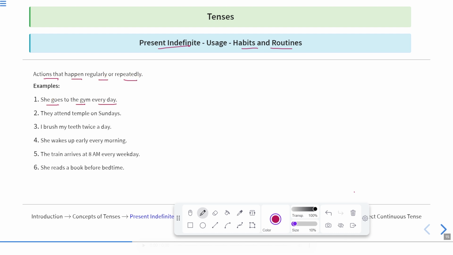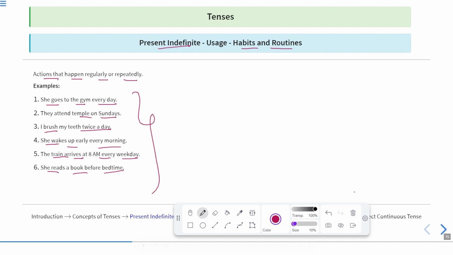She goes to the gym every day. Okay, so she goes to the gym every day means this is her routine, or this is an action which she repeats every day. Okay, they attend temple on Sundays. It means this action happens on every Sunday. I brush my teeth twice a day, so it happens every day, twice a day. Okay, so this is a regularly taking place action. She wakes up early every morning. The train arrives at 8 a.m. every weekday. She reads a book before bedtime.